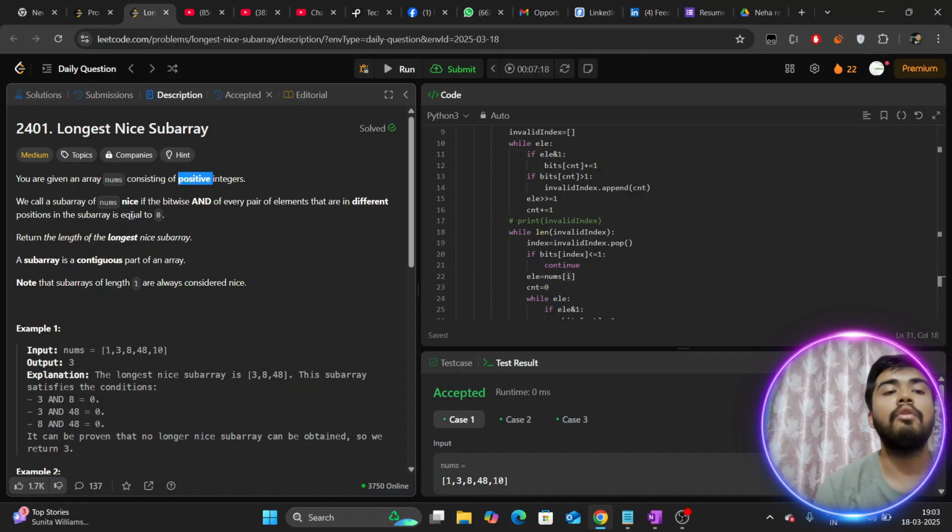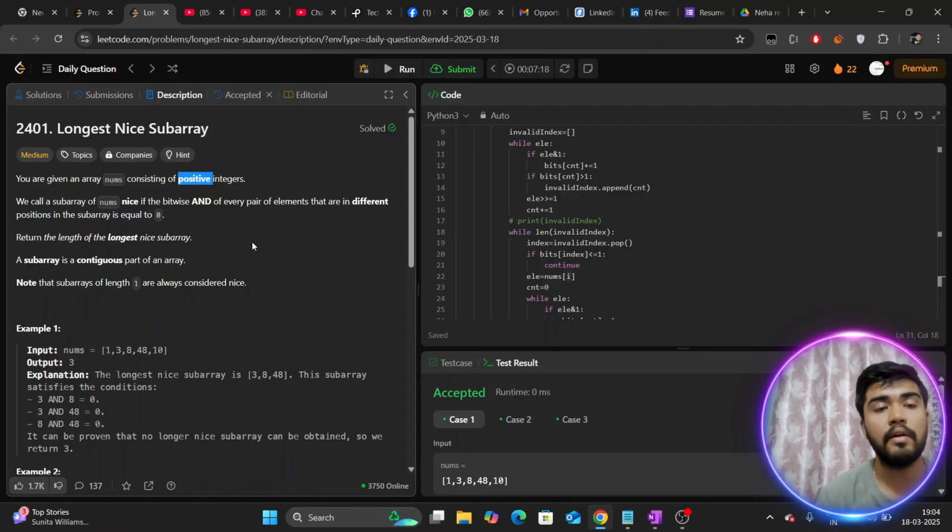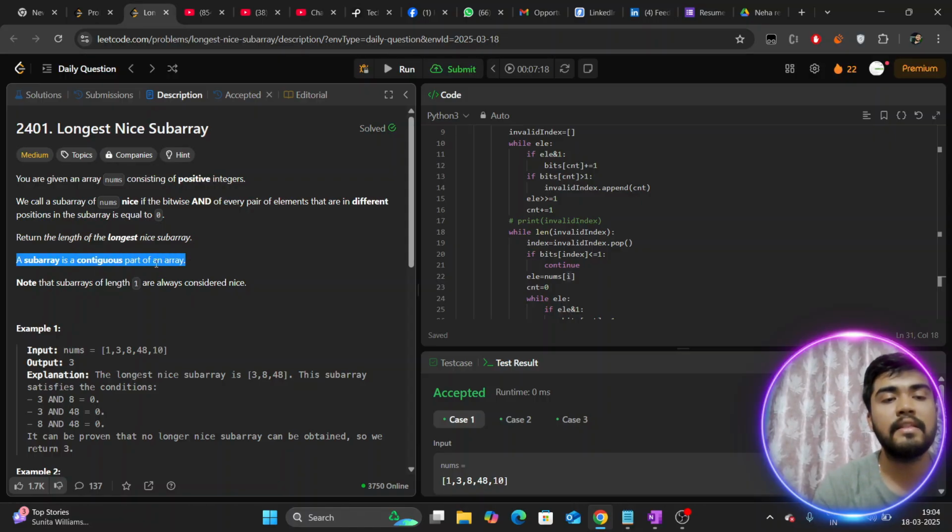We call a subarray of nums nice if the bitwise AND of every pair of elements that are in different positions in the subarray is equal to 0. So subarray, I think you guys are already aware if you are following me from the very start. For easy understanding, they have mentioned a subarray is nothing but a contiguous part of an array.